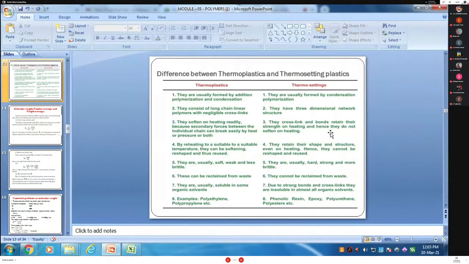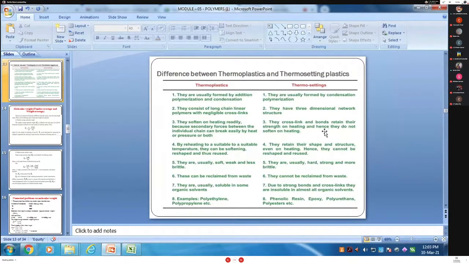And for thermosetting resin, write that they do not soften on heating. In thermoplastic, they soften on heating and harden on cooling, and in thermosetting, they do not soften on heating and remain as they are in a hot condition.